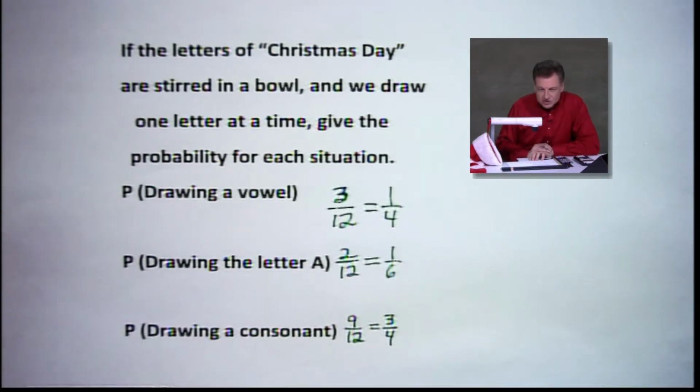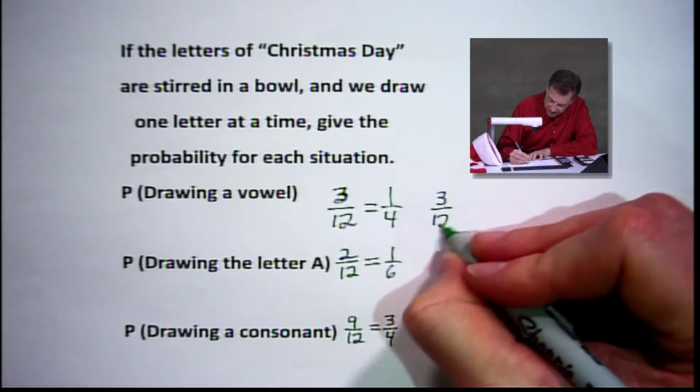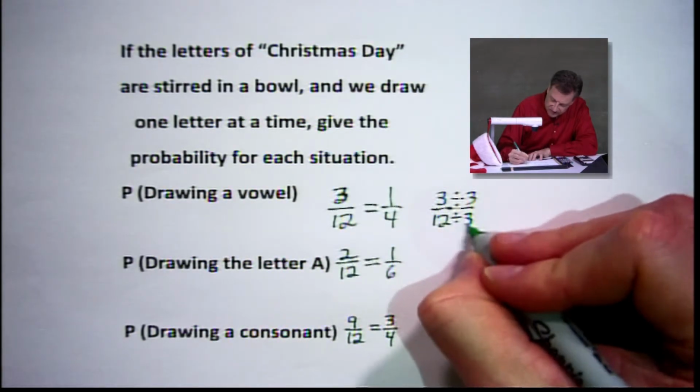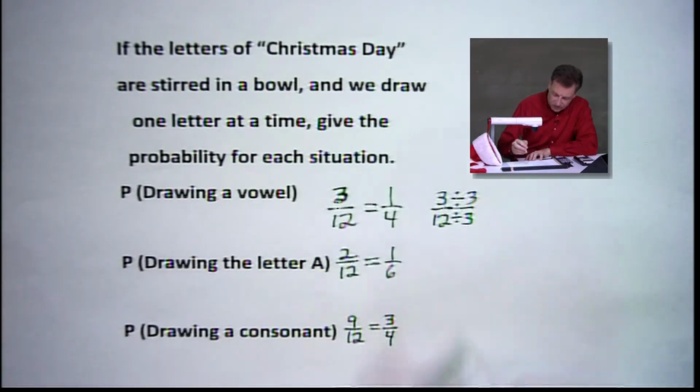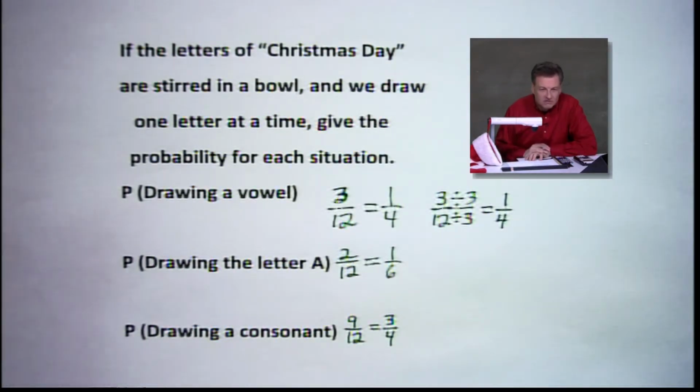Now let's just do a quick moment here, because some of you are probably looking out there and saying, now how did you go from 3/12 to 1/4? And sometimes I assume maybe too quick and too much, all right? But let's just see. What I did here, I took my 3/12 and I divided both of these by 3, because 3 will go into each of these evenly, okay? It's a common factor. And that's where I pick up 1/4.